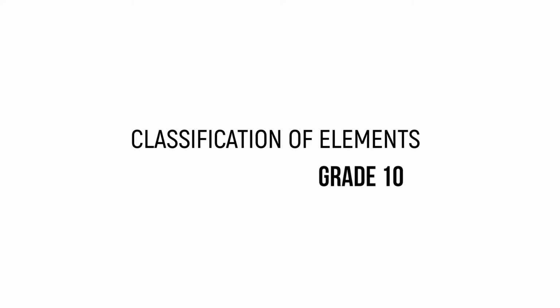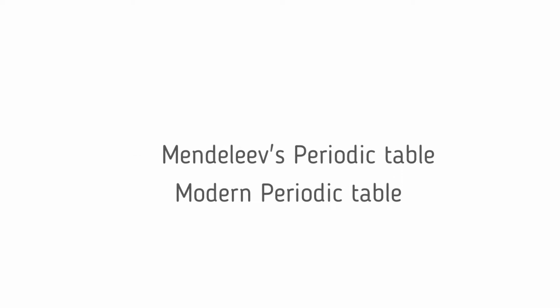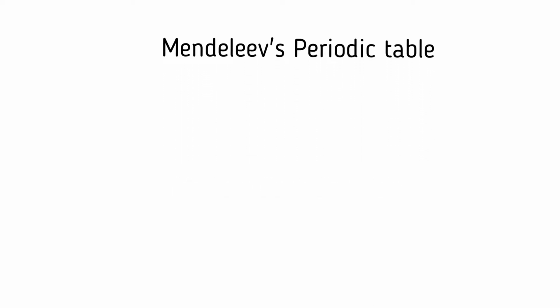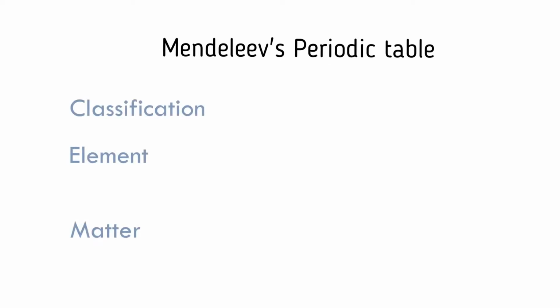Hello students, we are going to study chemistry in this video and the chapter is classification of elements. In this chapter there are two main parts, Mendeleev's periodic table and modern periodic table. So in this video we are going to study the first part, Mendeleev's periodic table. Before we start with the periodic table, you need to know a few points.